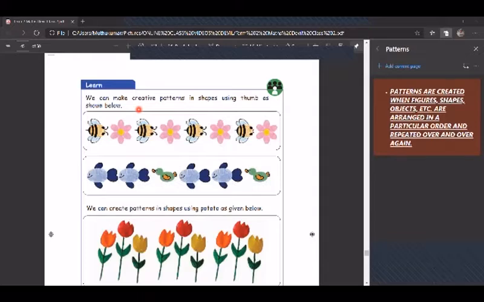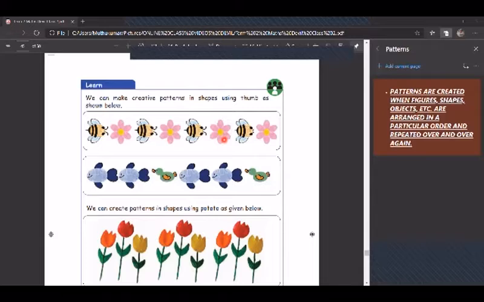Using your thumb, dip it in any colors and make an impression. In that you can create your own idea, your own colorful picture and create a pattern. Here they have created it like this: honeybee, flower, honeybee, flower.